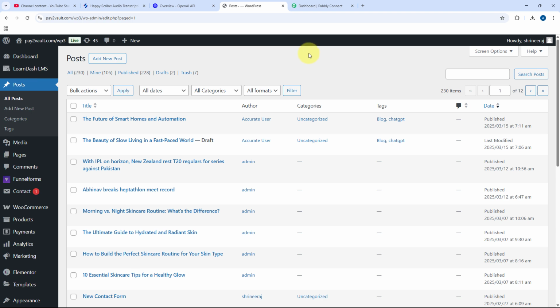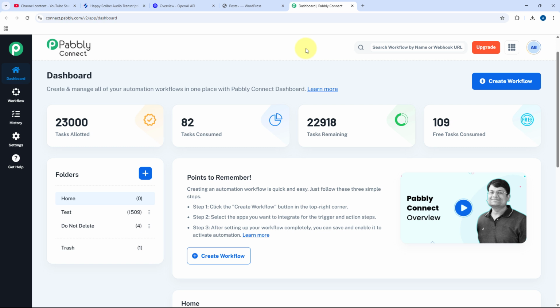Now, to build this AI agent, we have to connect all of these applications, and for building this AI agent, we are going to use Pabbly Connect. So here you can see that we are on Pabbly Connect's dashboard, and to reach this dashboard, you can get a free sign-up link of Pabbly Connect in the description box below. By clicking on that link, you can basically create your free Pabbly Connect account in just 2 minutes.